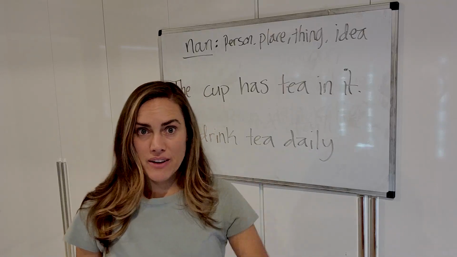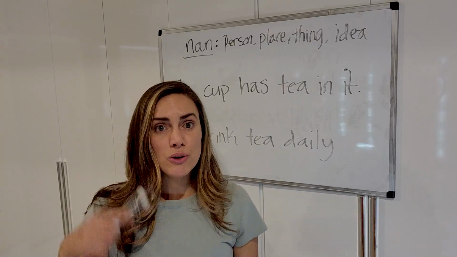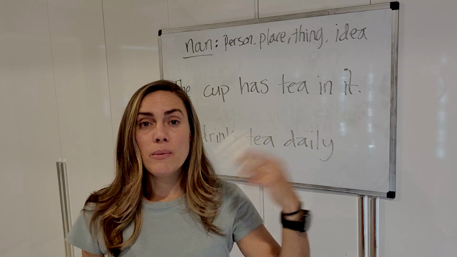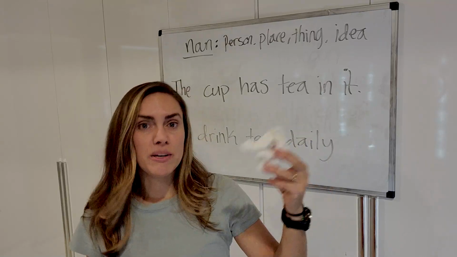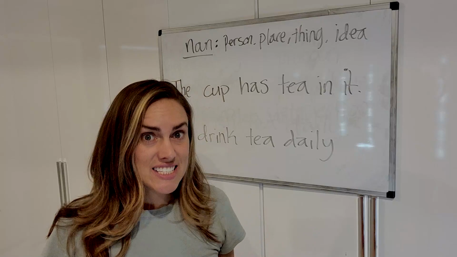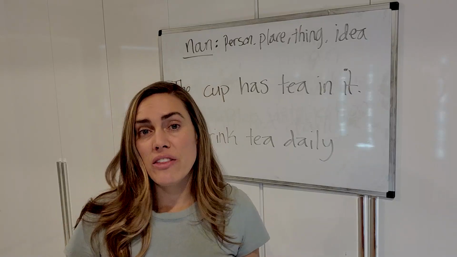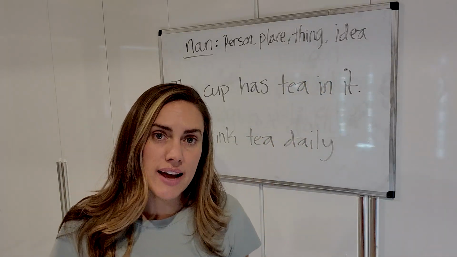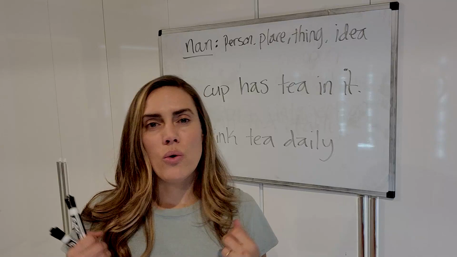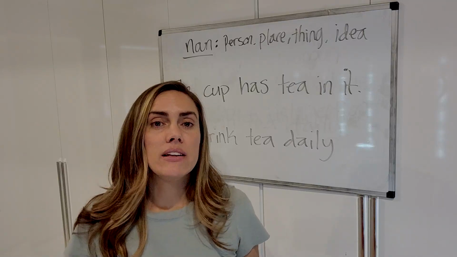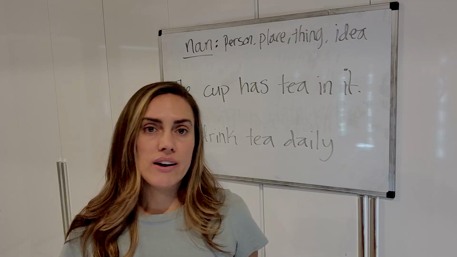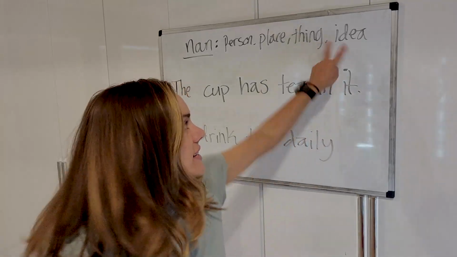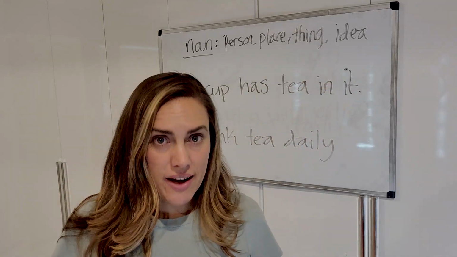Or paper, okay? And some of those things are countable, like one marker, two markers, one paper, two papers? No, paper, a lot of paper, a little bit of paper, right? So that's the other thing with nouns, pay attention to whether it's countable or non-count. And then, of course, we have idea nouns. Idea nouns are ones you can't really touch or see, but you can feel them, like love or happiness or sadness, right? Okay. And usually these idea nouns, not always, but usually they're non-count also.